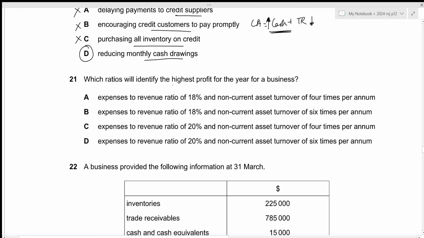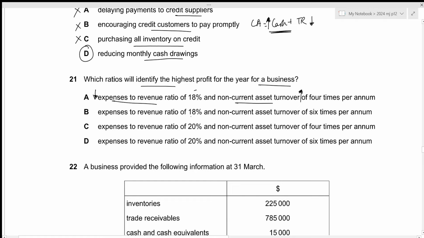Which ratios will identify the highest profit for the year for a business? We're looking at expenses to revenue ratio and non-current asset turnover. So expenses to revenue ratio should be lower for us to have a higher profit, and non-current asset turnover should be higher so that we get a higher return by utilizing whatever non-current assets we have within the business. So we're looking for higher non-current asset turnover and lower expenses to revenue ratio.